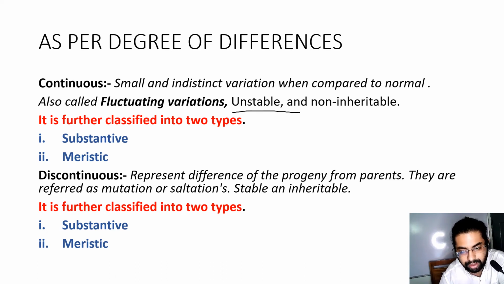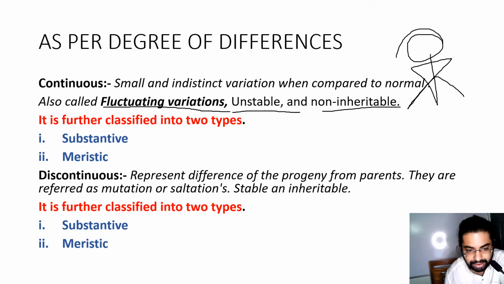If you take this good condition away from the healthy person, they will again become weak. So these are fluctuating variations, very unstable and non-inheritable.